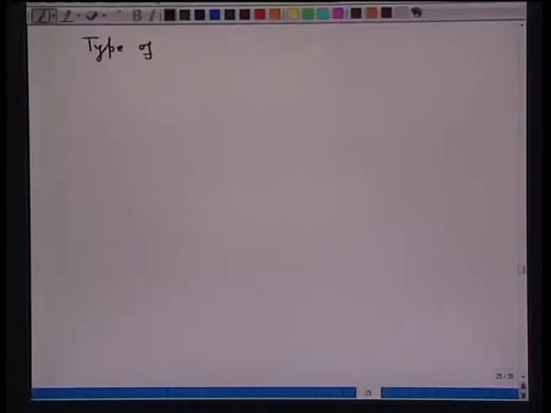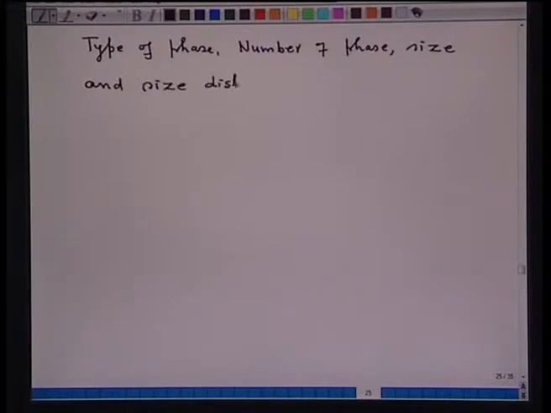The type of phase, number of phases, size and size distribution of phases, and morphology, they constitute the required property in a given material.